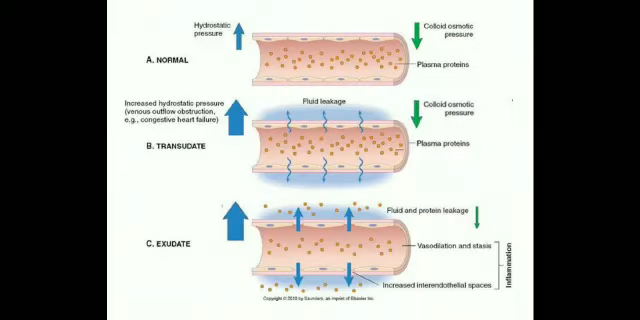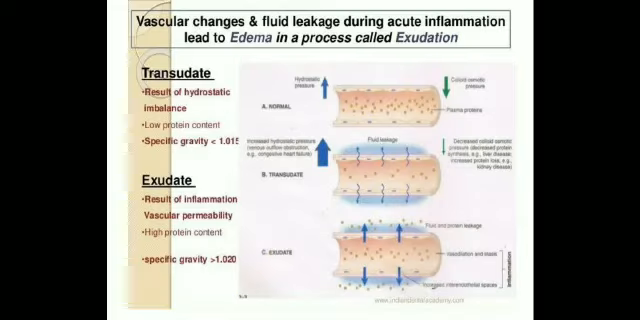Over here, formation of transudate and exudate is shown. In a normal state, a balance is maintained between the hydrostatic pressure and colloid osmotic pressure. Then transudate is there and exudate is there. As you can see here, transudate has low protein content while exudate has high protein content, and its specific gravity is greater than 1.020. That's all from vascular events.